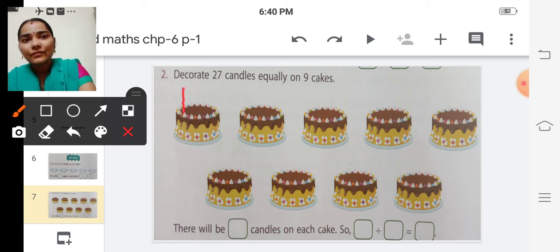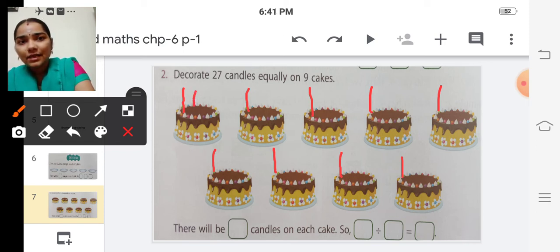Yes. So first candle, 2, 3, 4, 5, 6, 7, 8, 9. And start from the first cake. 10, 11, 12, 13, 14, 15, 16, 17, 18.